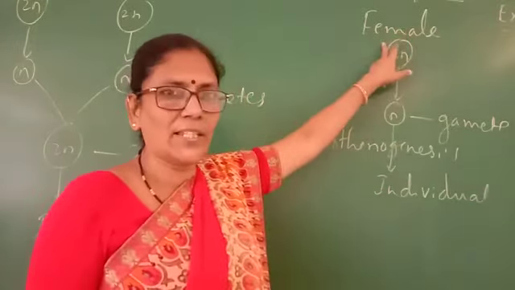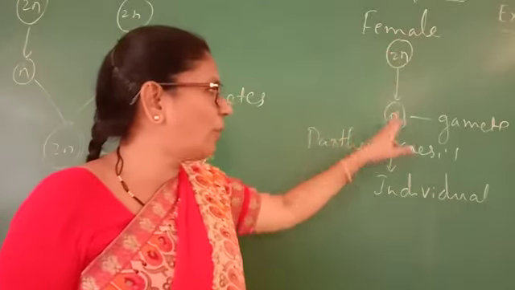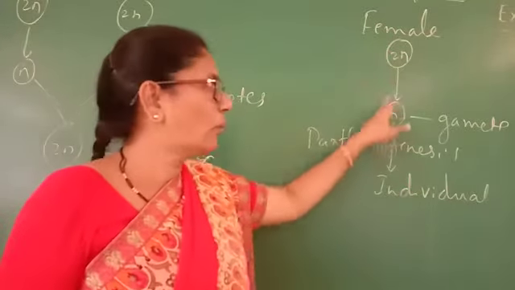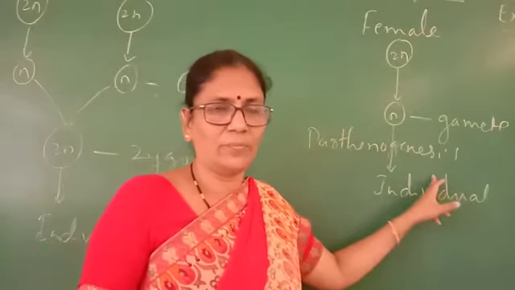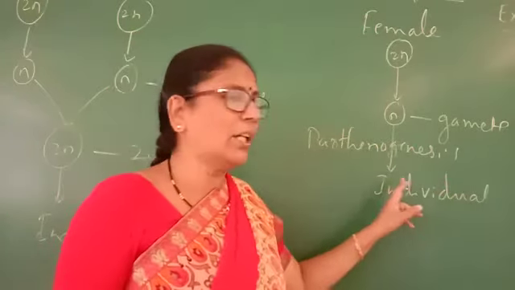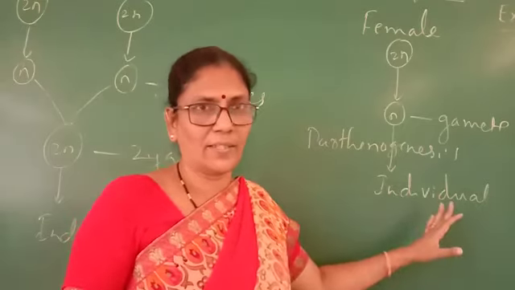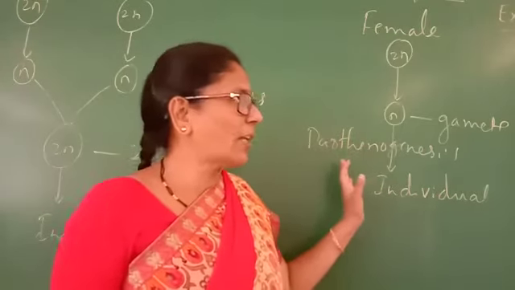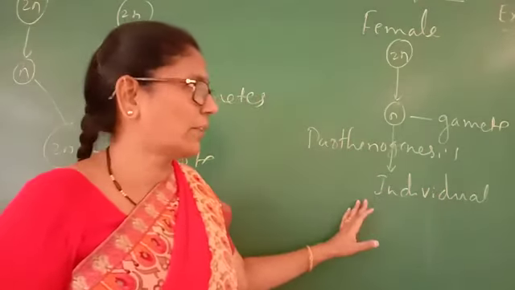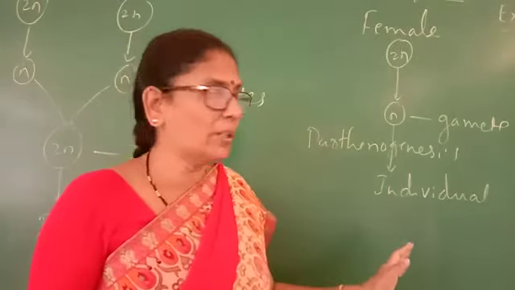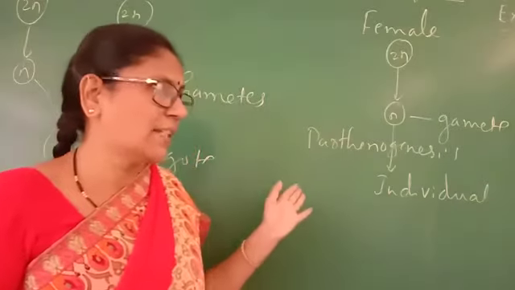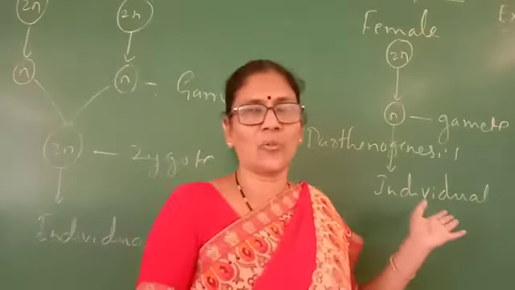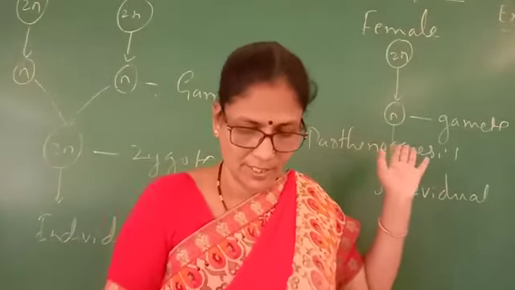The definition of parthenogenesis is the development of a new individual from a female gamete without fertilization, and this process is called parthenogenesis. Some organisms may show this. Examples I have already told; one more time I will repeat: rotifers, turkeys, honeybees and some lizards show parthenogenesis.